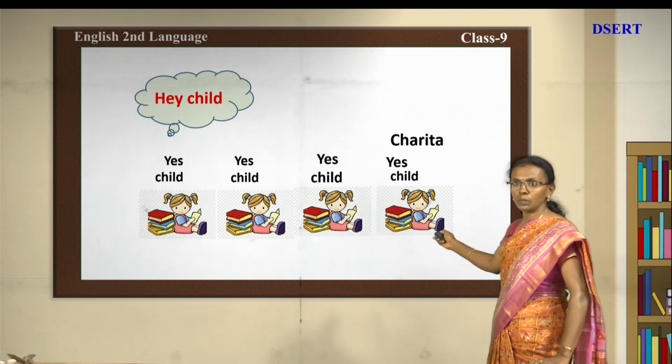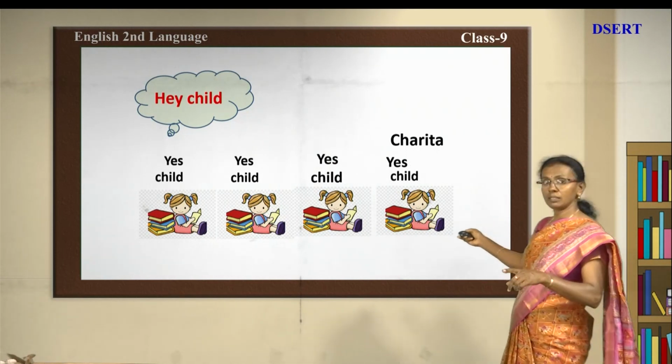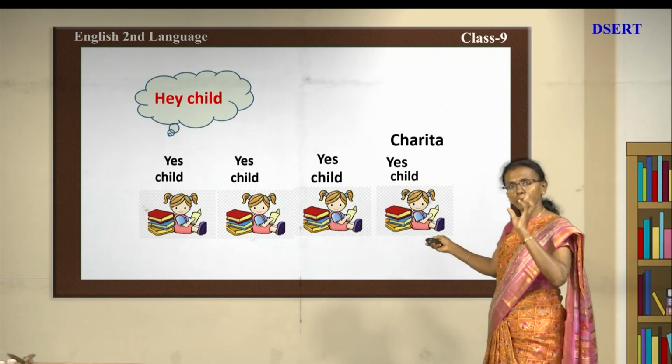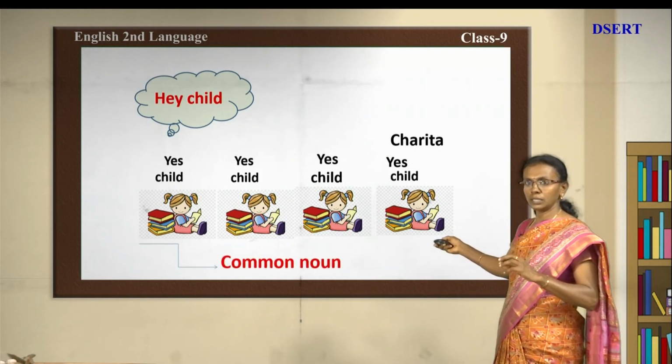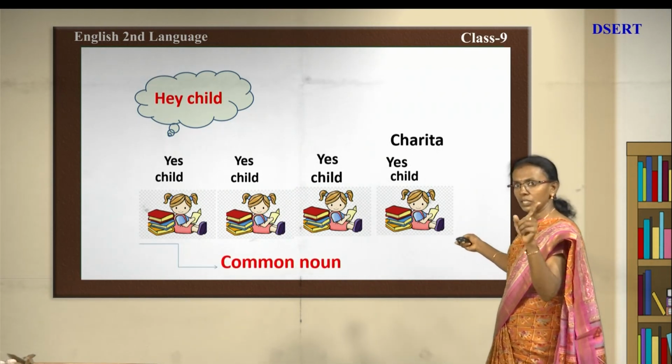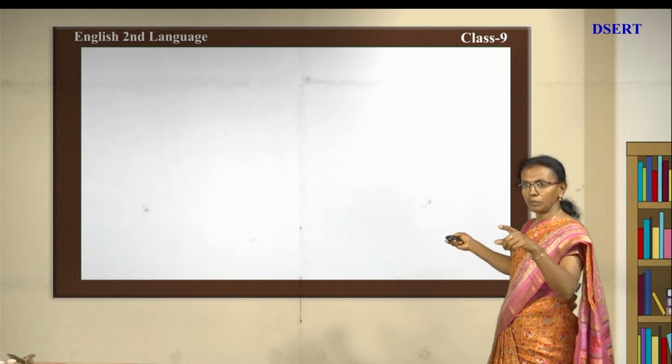Now, if you call Charita, only this child will answer back. Why? Her name is Charita. So it is a proper noun. It is very specific. So this is proper. See, this is in common, it is child, child, child. All these can be used as a common noun.